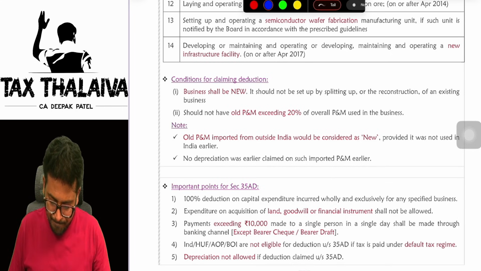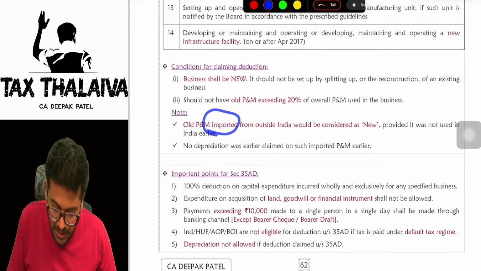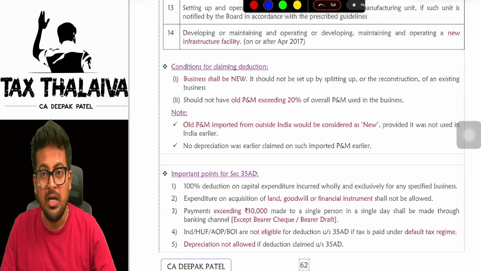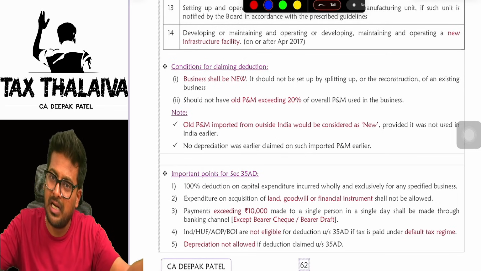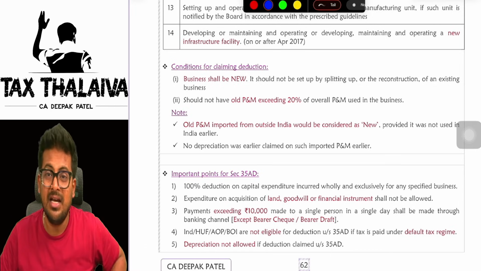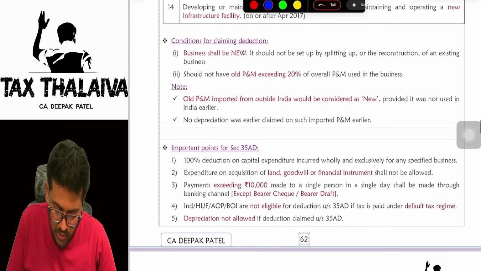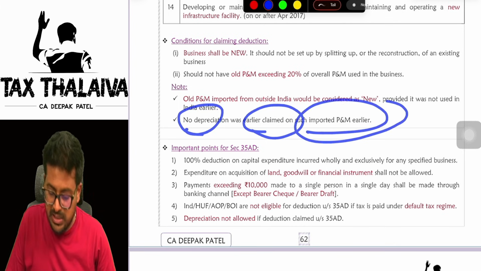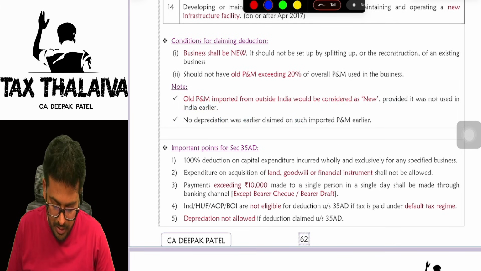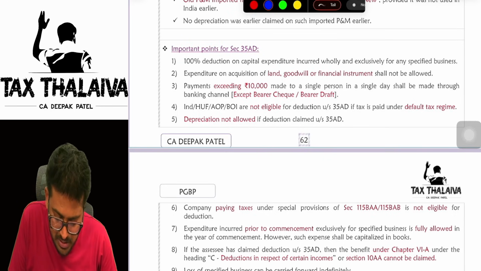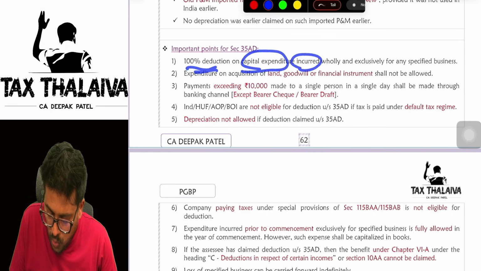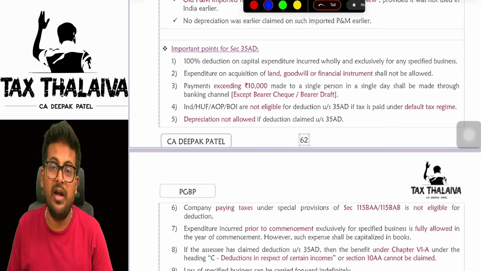Got it? Now, old plant and machinery imported will be treated as new only. Let's say, for example, you imported old plant and machinery from some other country. Still, it will be considered as new plant and machinery only, if no depreciation was earlier claimed on such plant and machinery which you imported. Some important points regarding 35AD. 100% deduction on capital expenditure incurred wholly and exclusively for a specified business.